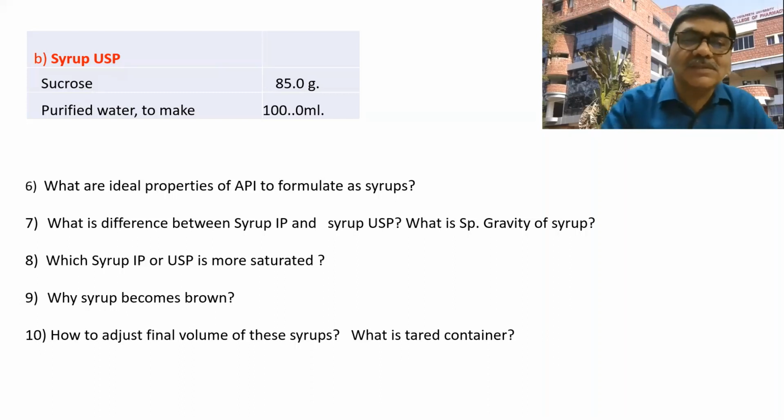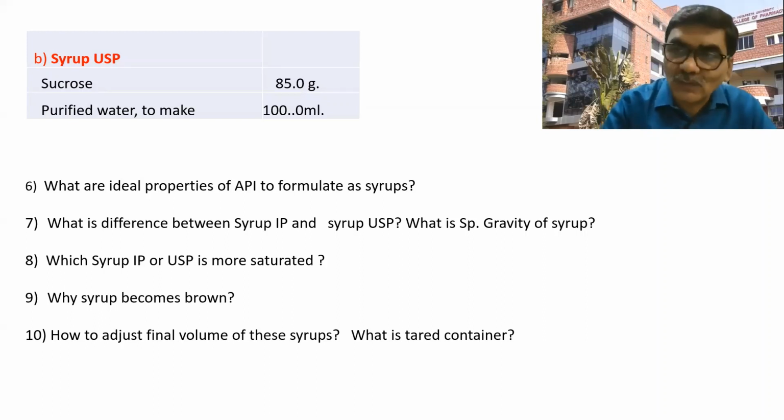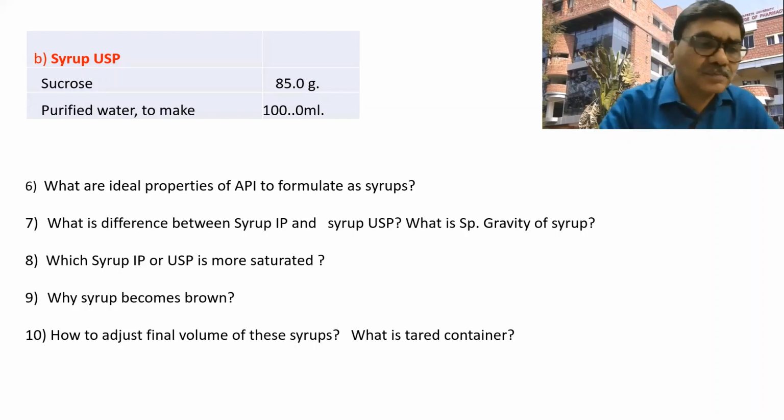What is the benefit of this? Which syrup, IP or USP, is more saturated? What is the benefit of this? It will be a benefit for the solvent action. The dilute one will be a good solvent to dissolve the drug. Meaning the drug solubility can be managed slightly if there is a sufficient amount of water present in the syrup, but it may have less osmotic pressure. So you have to think on it.